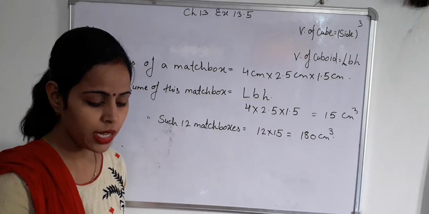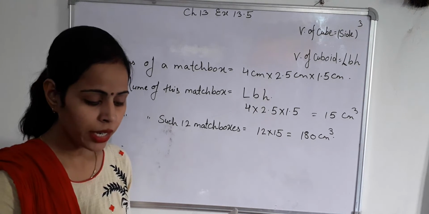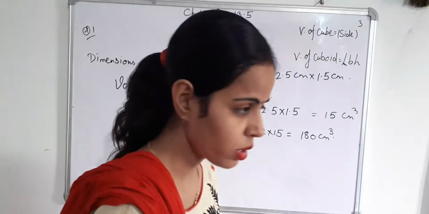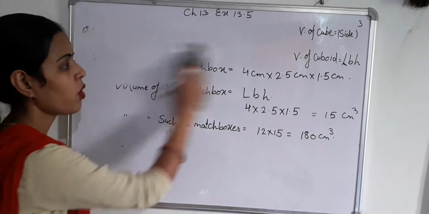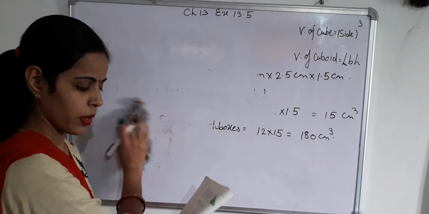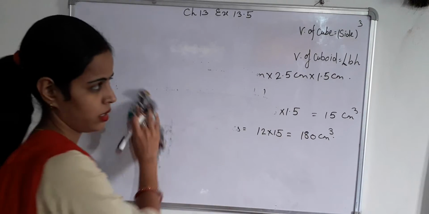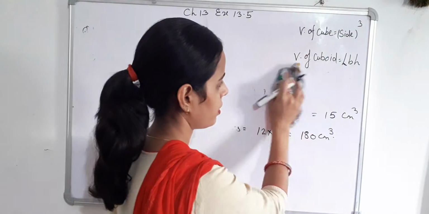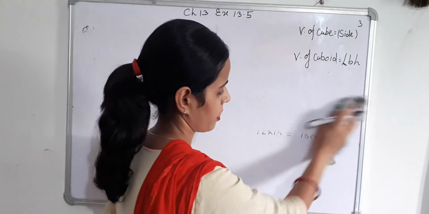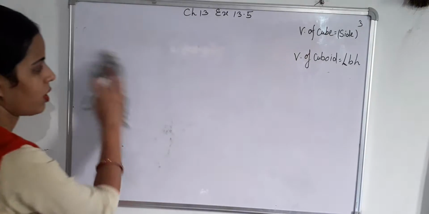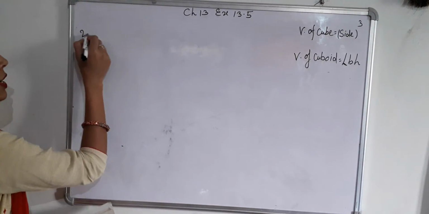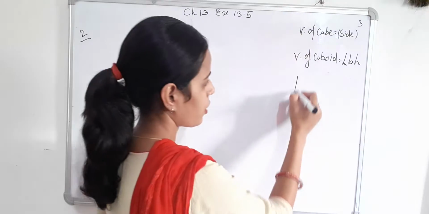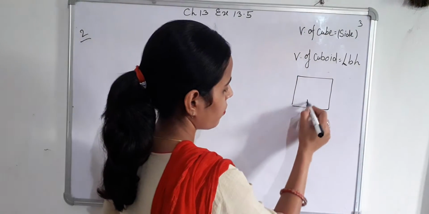Question number second is that a cuboidal water tank is 6 meter long, 5 meter wide, 4.5 meter deep. How many liters of water can it hold?